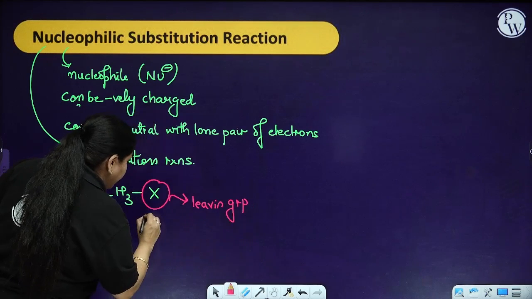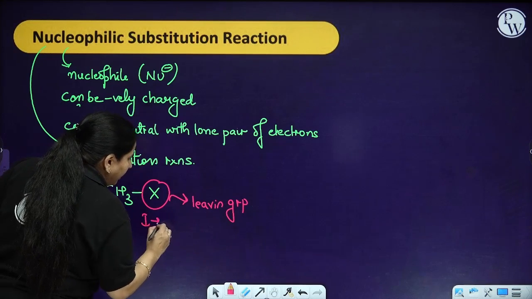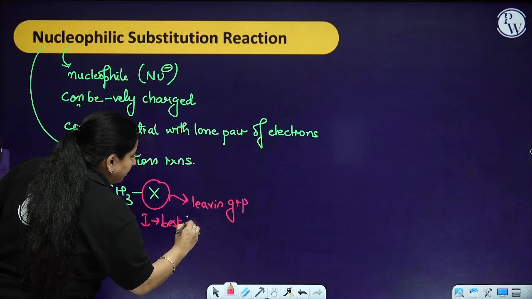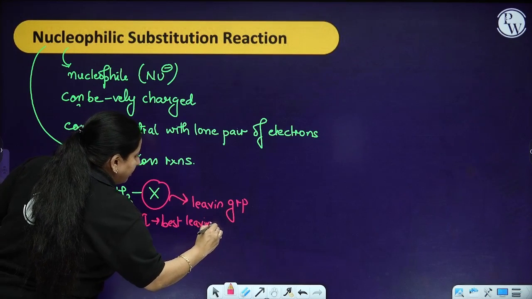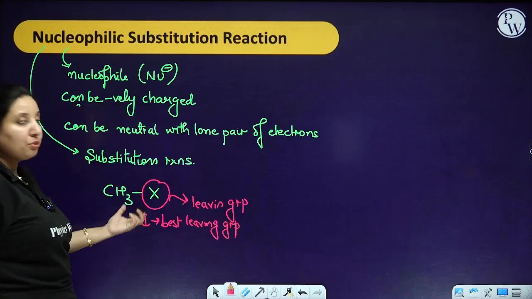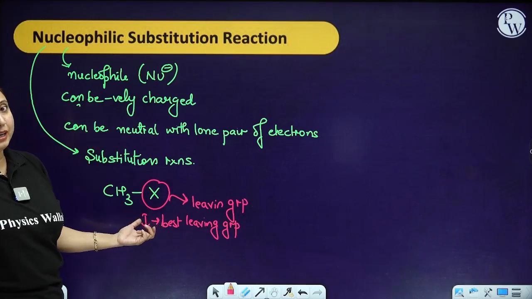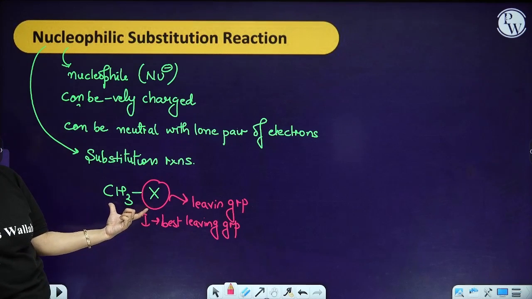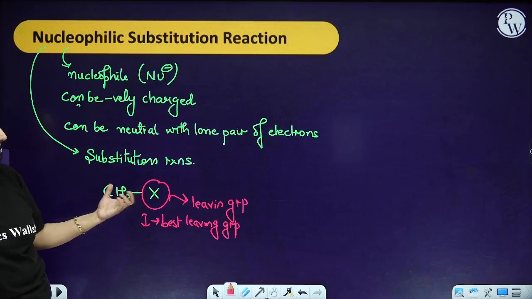And remember one thing, that iodine is my best leaving group. Why the best leaving group? Because you know, top to bottom atomic radii increases. So over here it is going to have the maximum bond length. So there will be the least attraction.